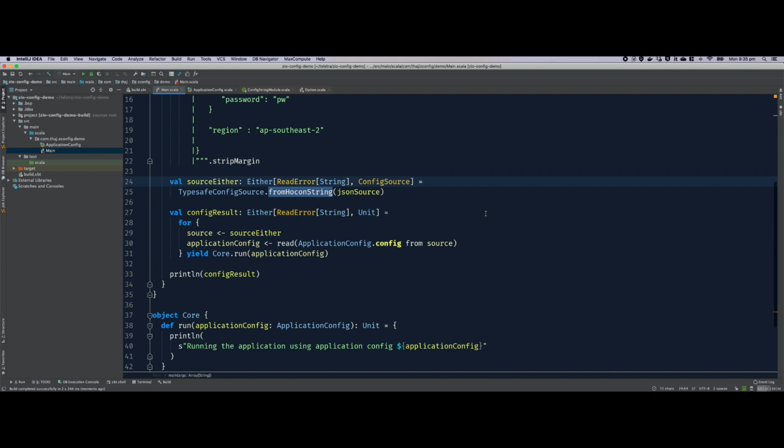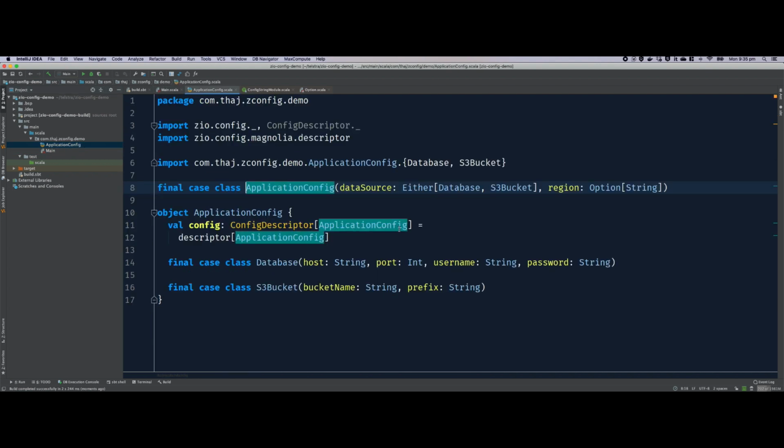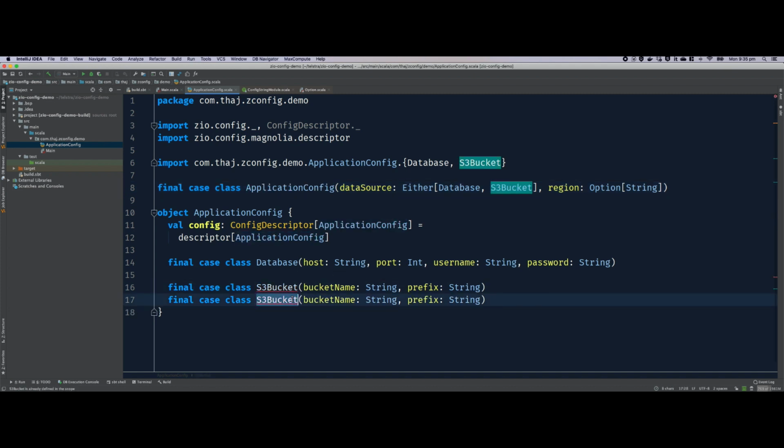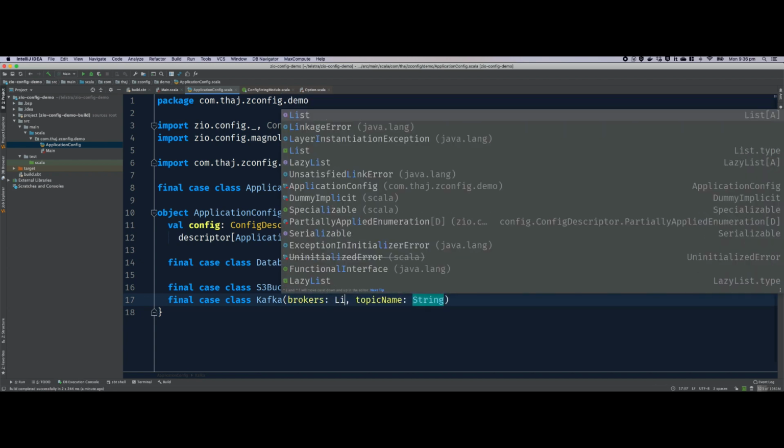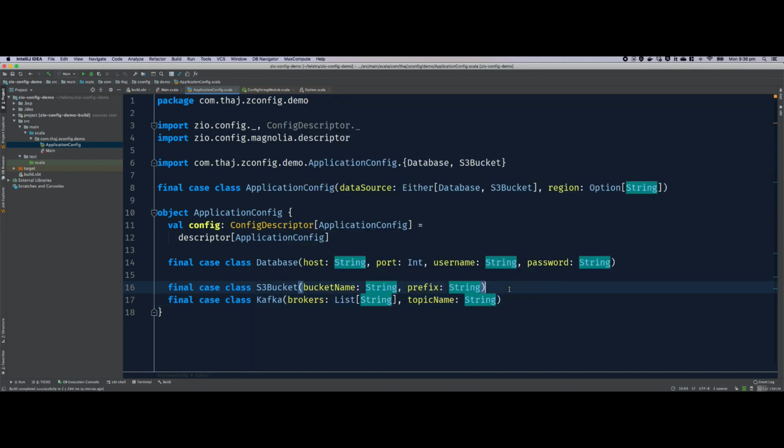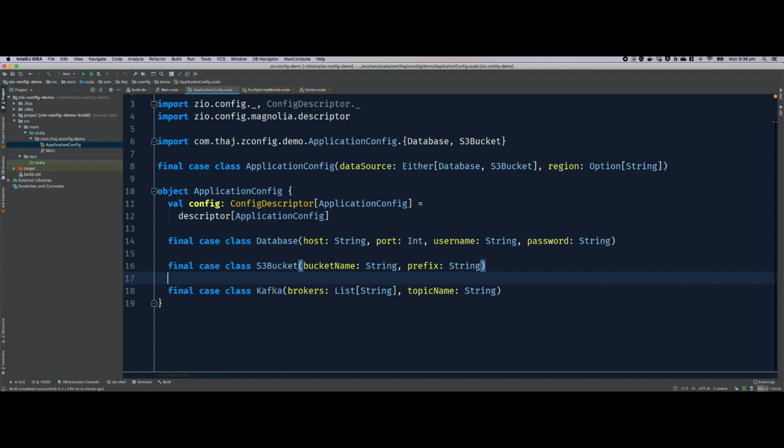Really easy. Now the next step is to add one more source into this data source. What if our ETL framework also supports Kafka topics? For those who are not familiar with Kafka topics, consider that as a third source. So let's say Kafka, and I have a topic name and brokers. Again, don't worry about these terminologies, these field names. What we really want is a third source, and you can't do that, right? You can only do that, as you can imagine.